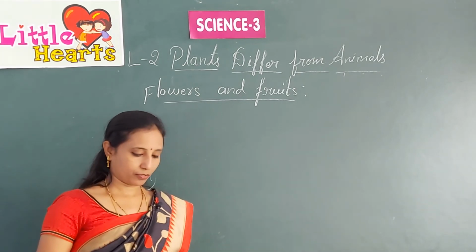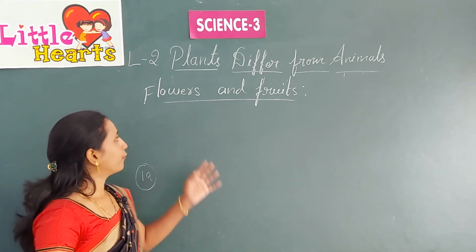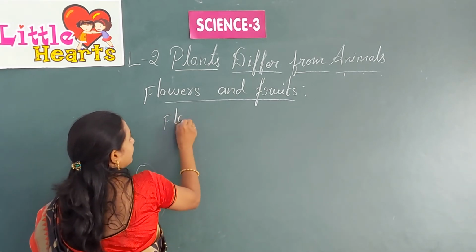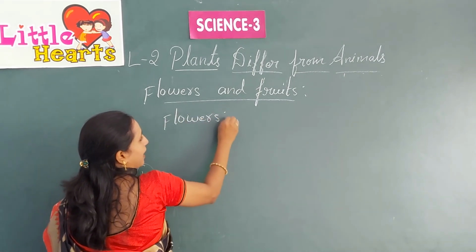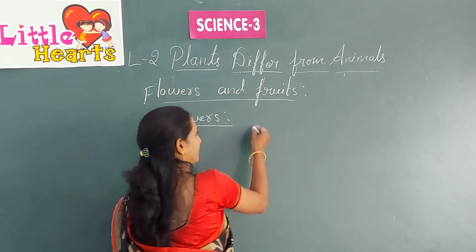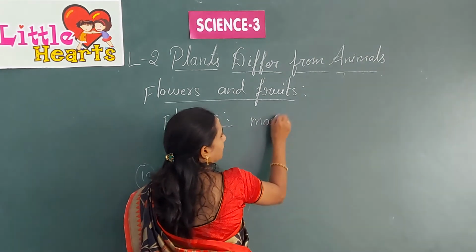So, next one is flowers and fruits. What are flowers? Flowers are the most beautiful part of a plant.